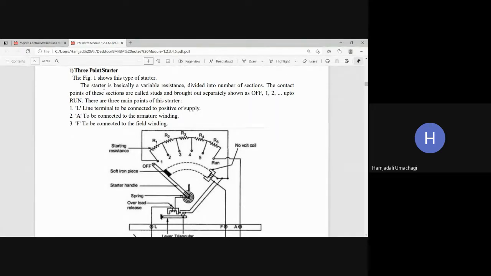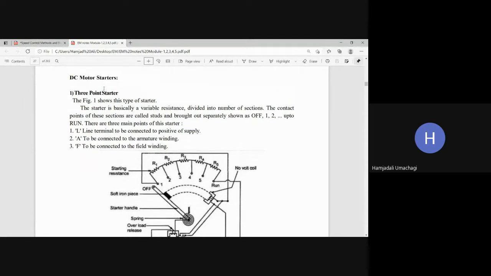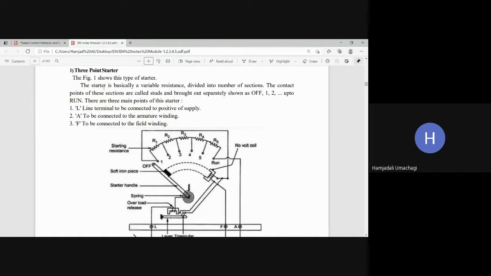For your syllabus, there are only two types of starters, the 3-point starter and the 4-point starter, which are used to control the starting current of a DC shunt motor. Now let us see those 3-point and 4-point starters one by one. First we'll begin with the 3-point starter.